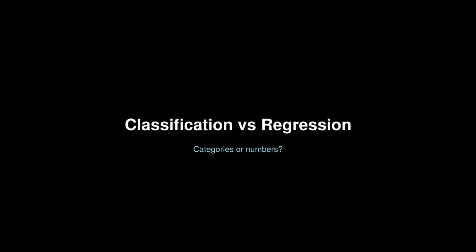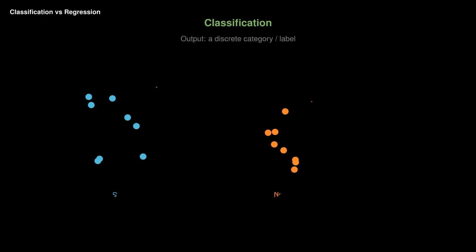Classification versus regression. Two types of supervised learning. The difference: what you're predicting. Classification predicts categories, discrete labels.